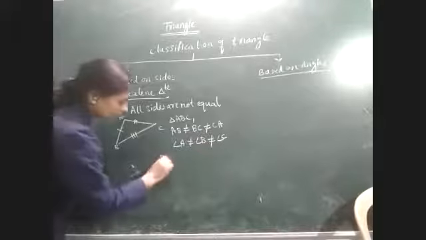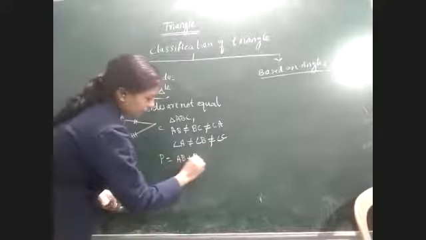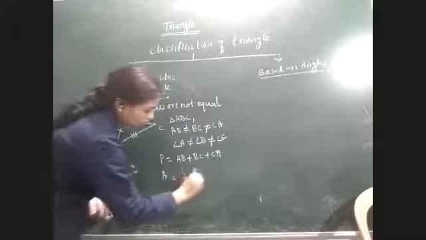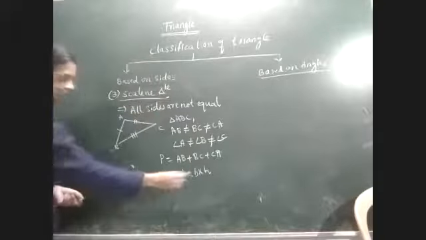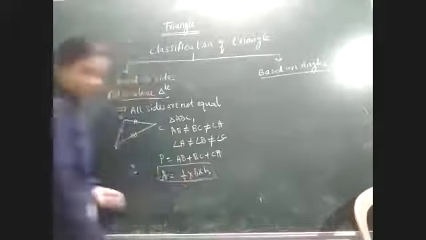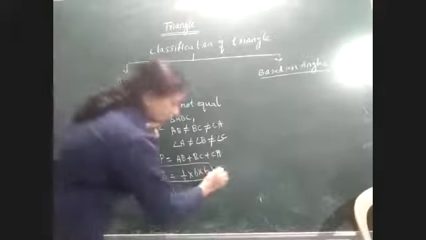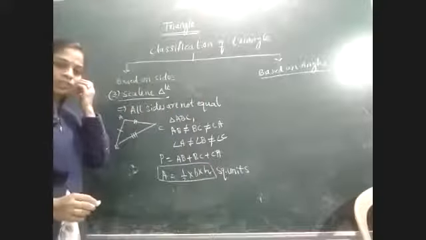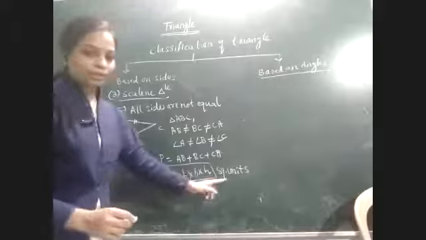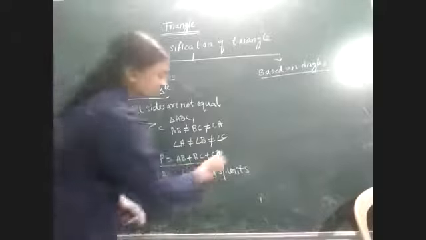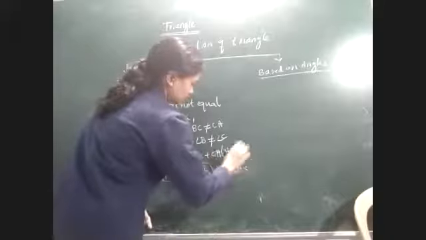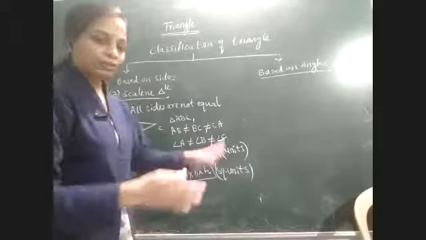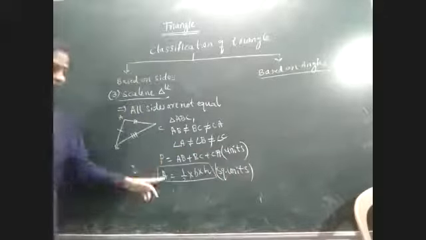Here also the same perimeter, adding all the sides AB plus BC plus CA. And the area is also the same, 1/2 into B into H. So what is the unit? Square units. Here we use square units, meaning centimeter square, meter square, kilometer square, millimeter square. For perimeter the unit is just centimeter, meter, kilometer, millimeter, whatever is given. Just use it like this for finding the perimeter and the area.